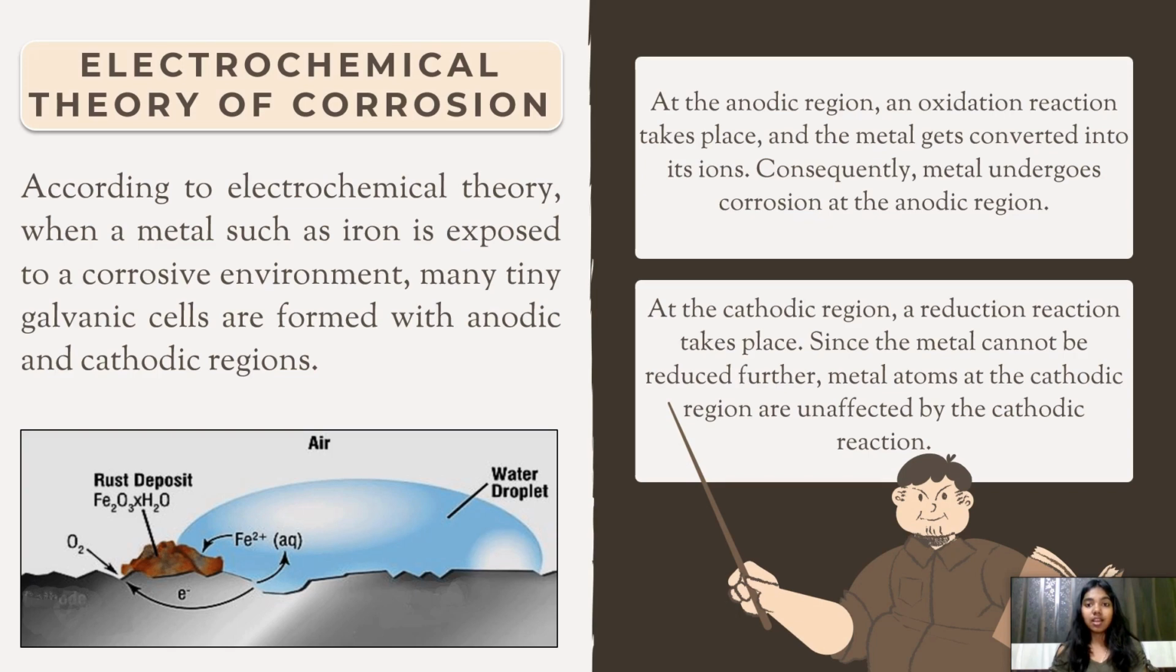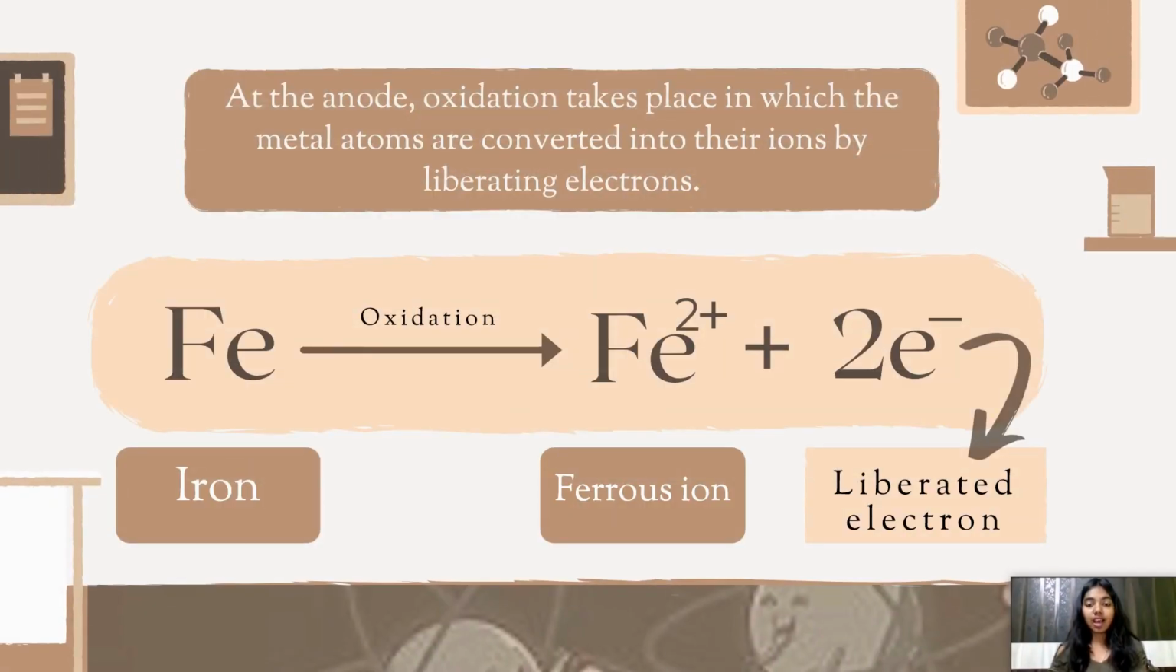At the anodic region, an oxidation reaction takes place, and the metal gets converted into its ion by liberating electrons. Consequently, metal undergoes corrosion at the anodic region. At the cathodic region, a reduction reaction takes place. Since the metal cannot be reduced further, metal atoms at the cathodic region are unaffected by the cathodic reactions. Here you can see at the anode oxidation takes place, in which the metal atoms are converted into their ions by liberating electrons.